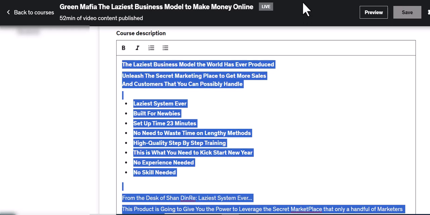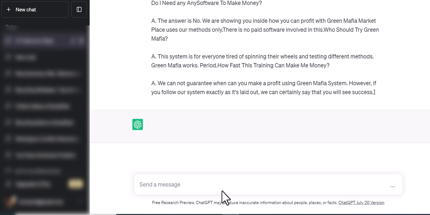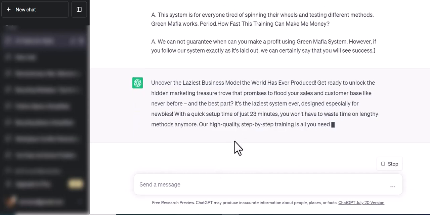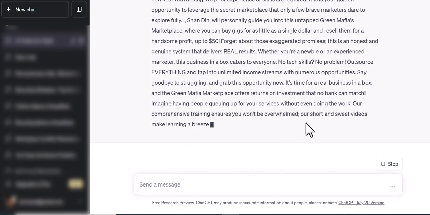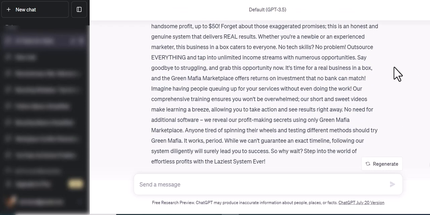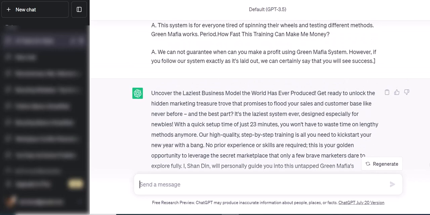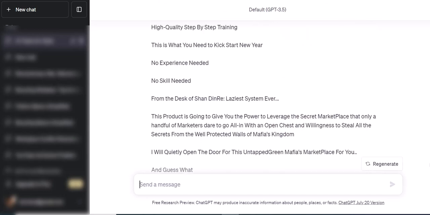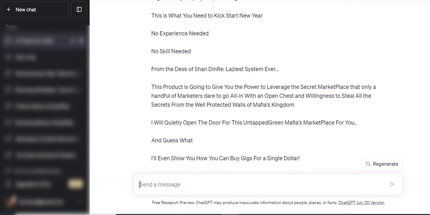Let me just select all of that and copy that, and let's go back to ChatGPT, and right here I'm going to paste it, and let's press enter, and it is going to create a new paragraph for me in the style that ChatGPT previously picked up, realizing the font style and writing style and each and everything. As you guys can see, I can break down all these writing copies and see how exactly it has been written. I checked it out previously and it was very cool, so much better than the original copy I had written. So this is how you can train ChatGPT to pick up any writing style and the voice and make it your own, guys.